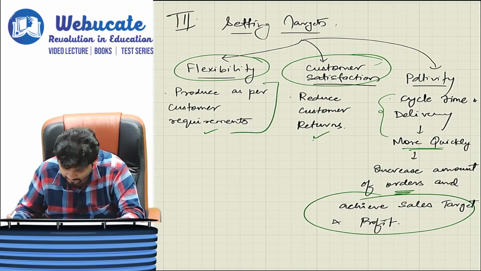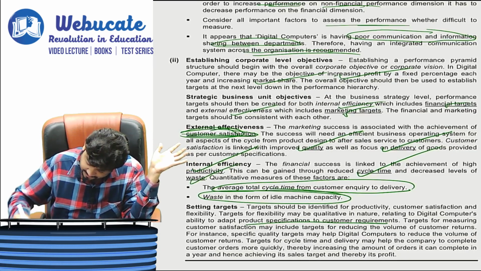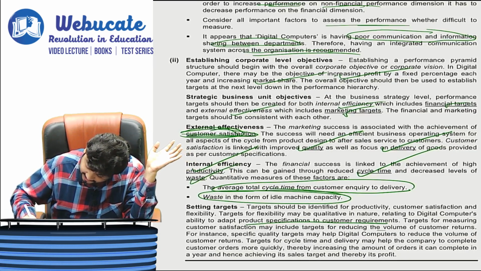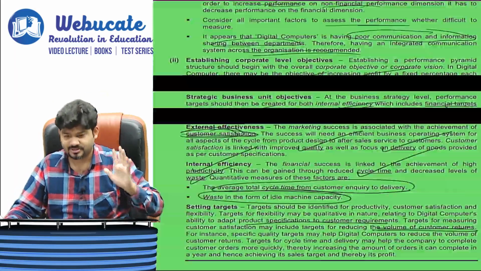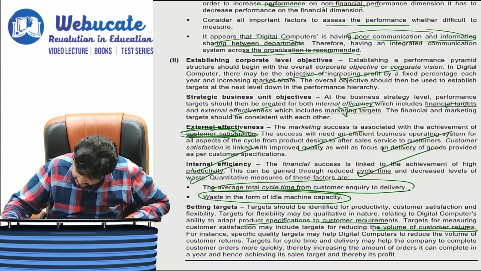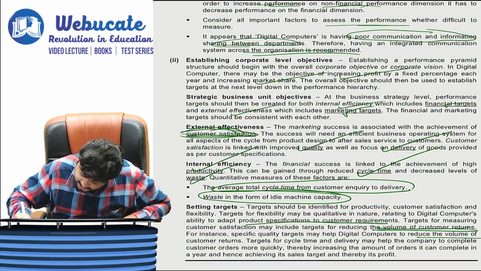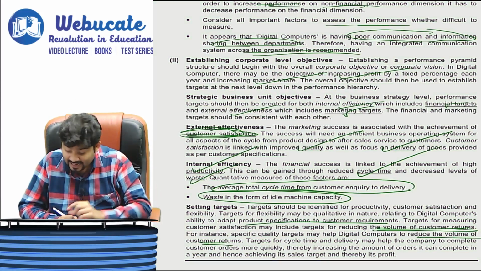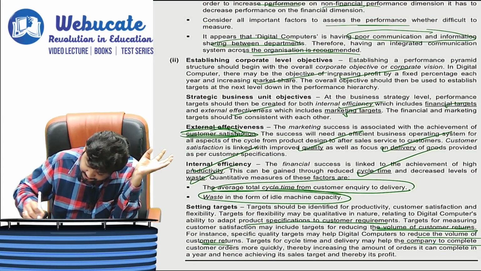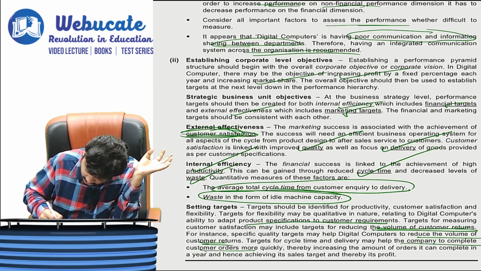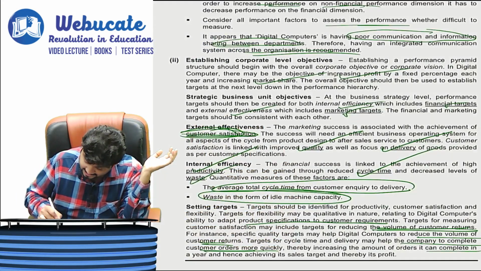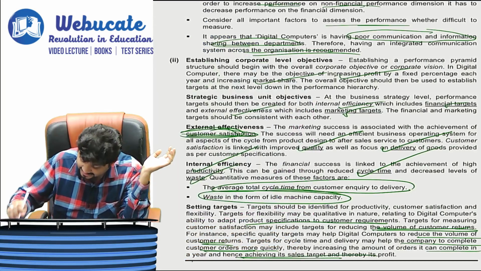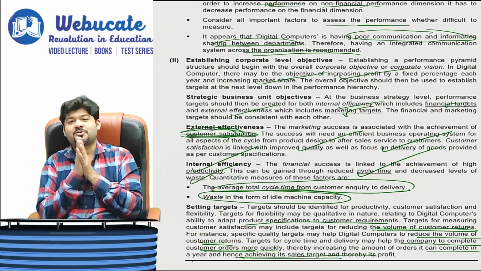Then targets for measuring customer satisfaction may include targets for reducing the volume of customer returns. So customer returns reduced. For instance, specific quality targets may help Digital Computers to reduce the volume of customer returns. Targets for cycle time and delivery may help the company to complete customer orders more quickly and thereby increase the amount of orders it can complete in a year and hence achieve its sales target and thereby its profit. So this is what this whole table summarizes.